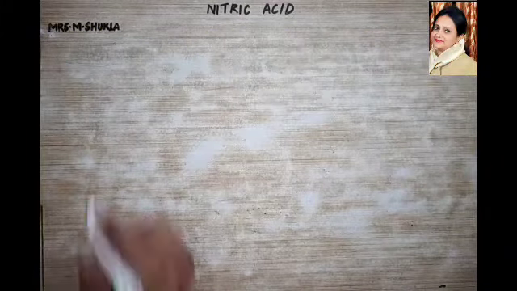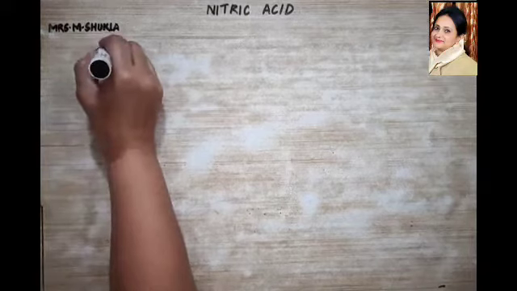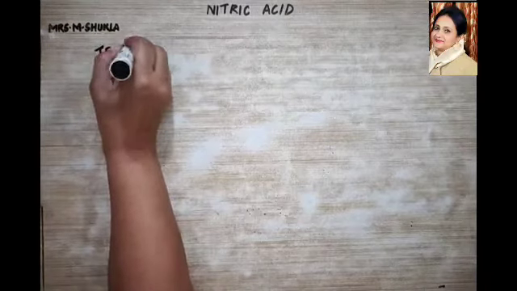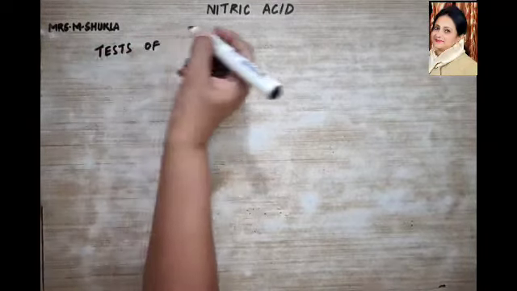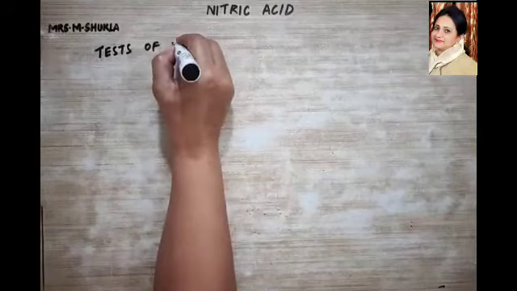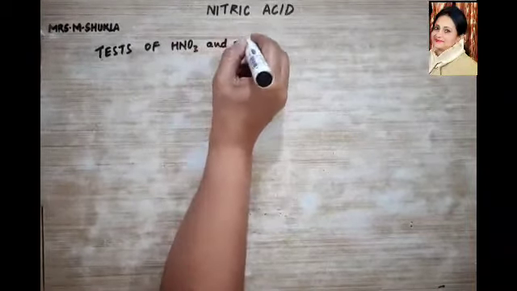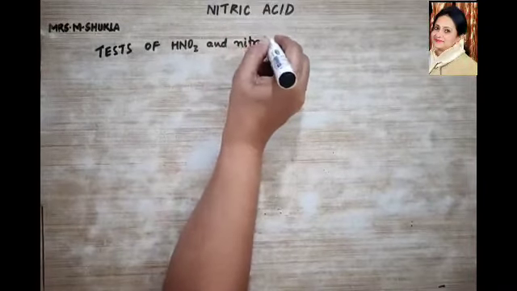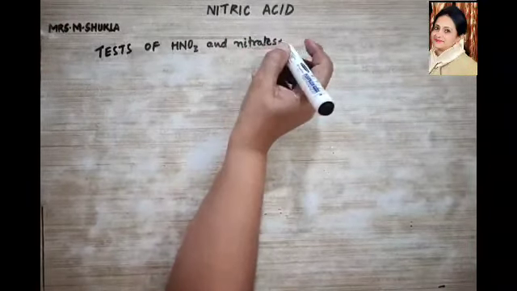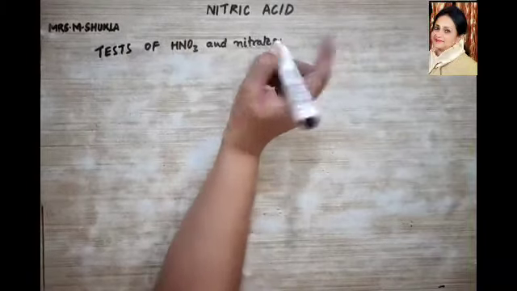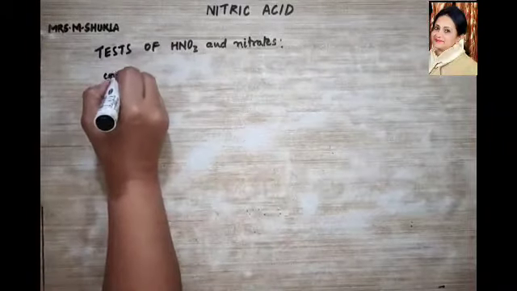Now we come to the tests of nitric acid and nitrates, the test of HNO3 and nitrates. Firstly, let me talk about concentrated nitric acid.